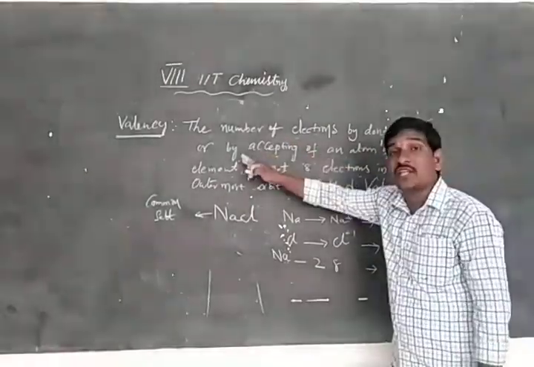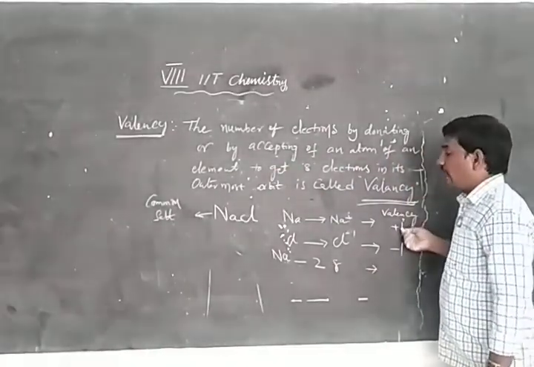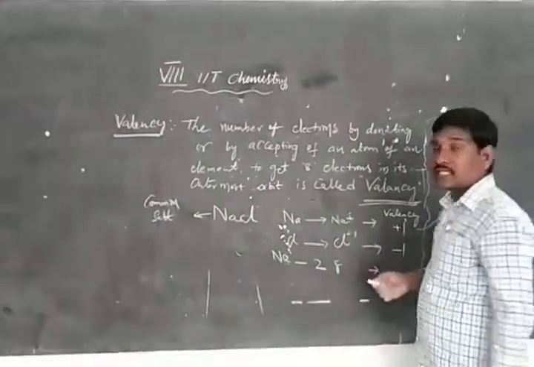How many electrons are donated? Only 1 electron is donated. So the valency of sodium is plus 1.